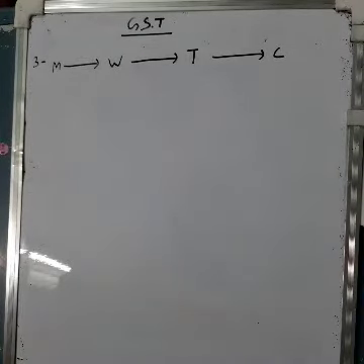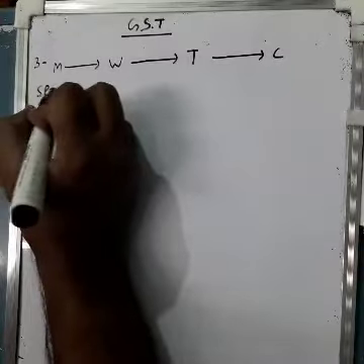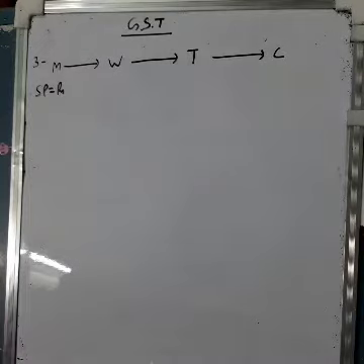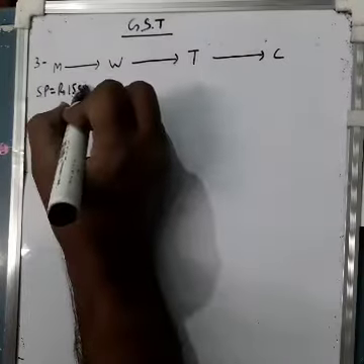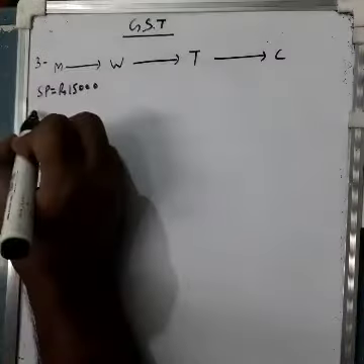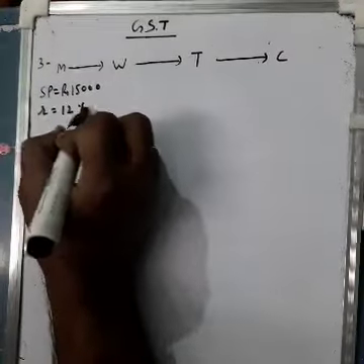So the manufacturer sells, means selling price for the manufacturer is given rupees 15,000. ठीक है, 15,000. Rate of GST is 12%. Rate 12%.